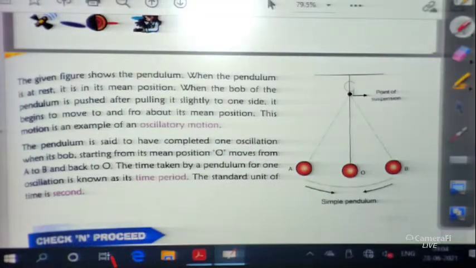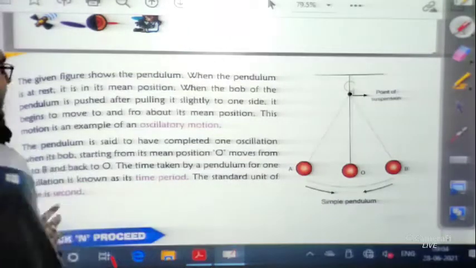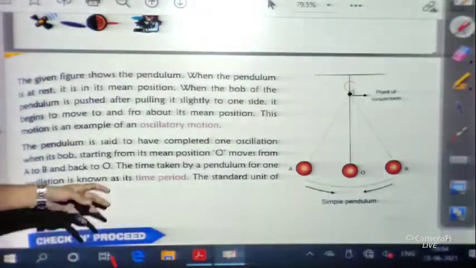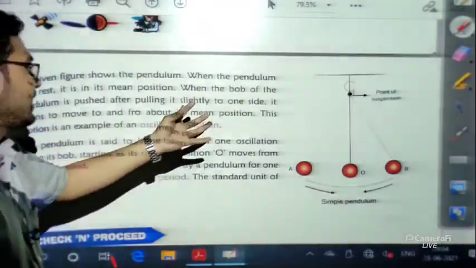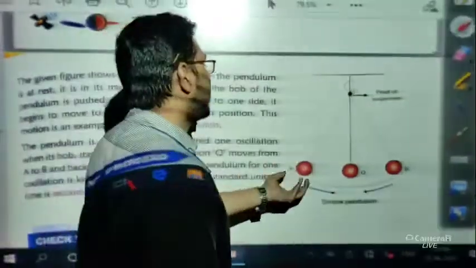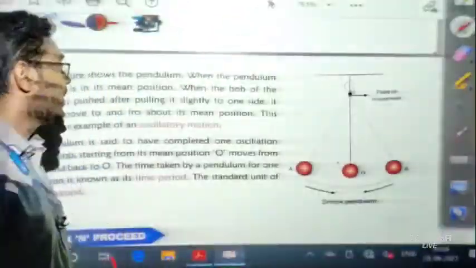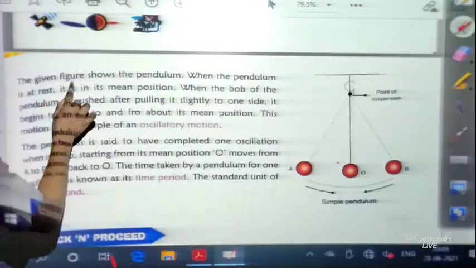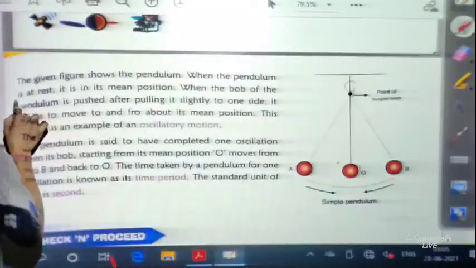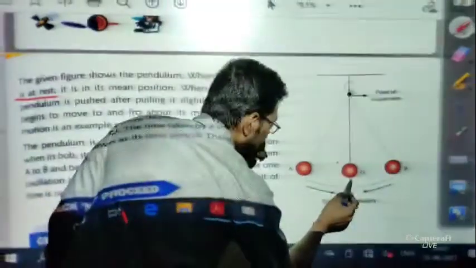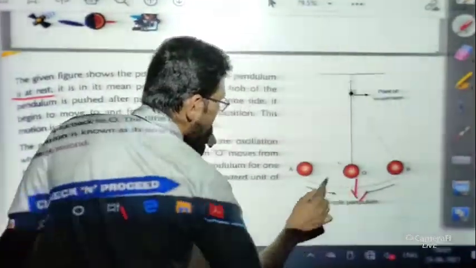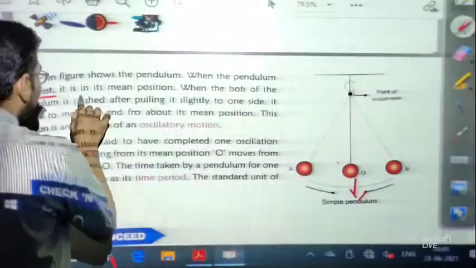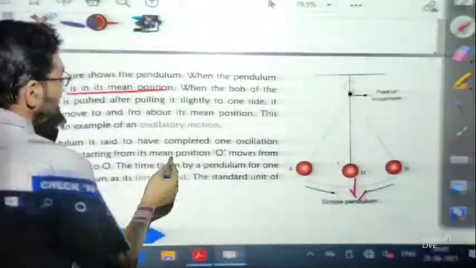If you have a giant wall clock, as in ancient days, say 30 to 40 years back, you will find some giant clock, and at the bottom portion of it you will find this kind of thing. The given figure shows the pendulum at rest. This O position we call the rest position, also called the mean position.